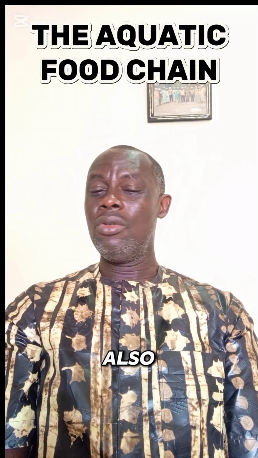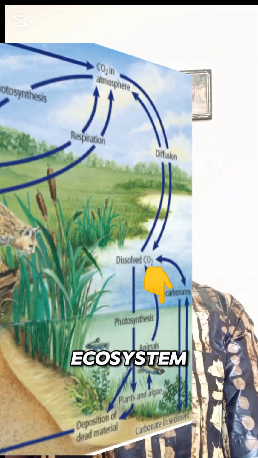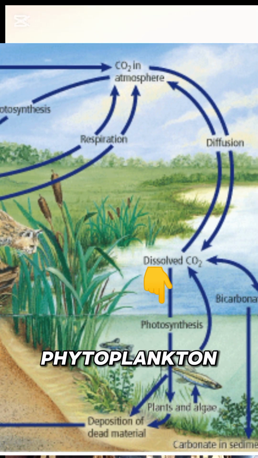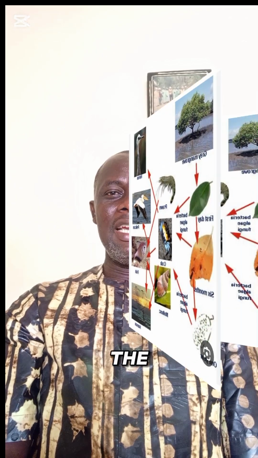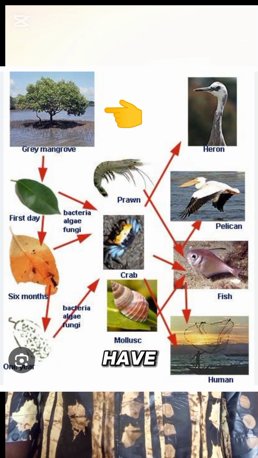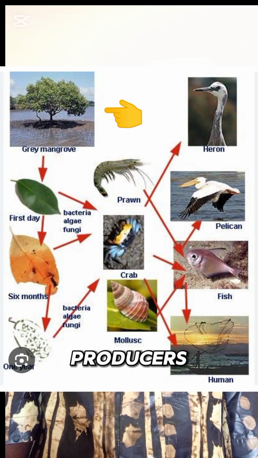Now let us look at the aquatic food chain, and we'll also look at the aquatic food web. The aquatic food chain basically is very interesting to know. Basically, the phytoplankton, the algae, and some aquatic plants are the primary producers. In the freshwater ecosystem, basically the algae and the phytoplankton play a very key role as primary producers. But in the estuarine ecosystem, we have the mangroves included to these as primary producers.